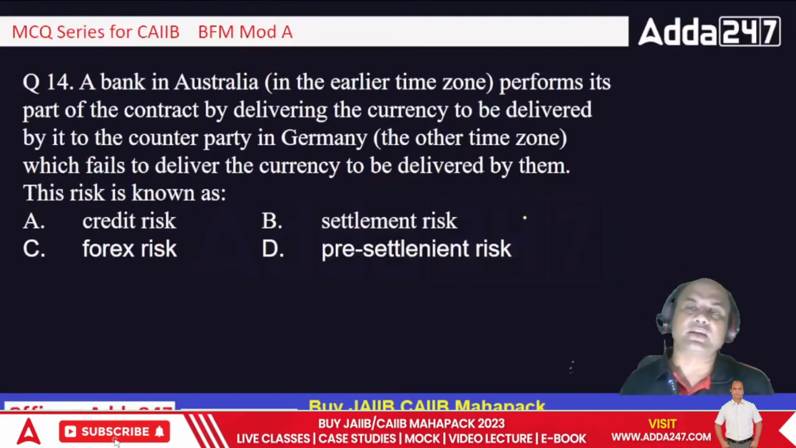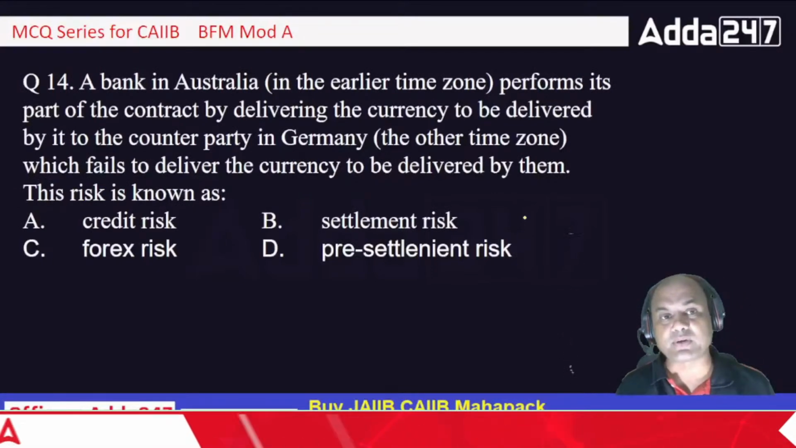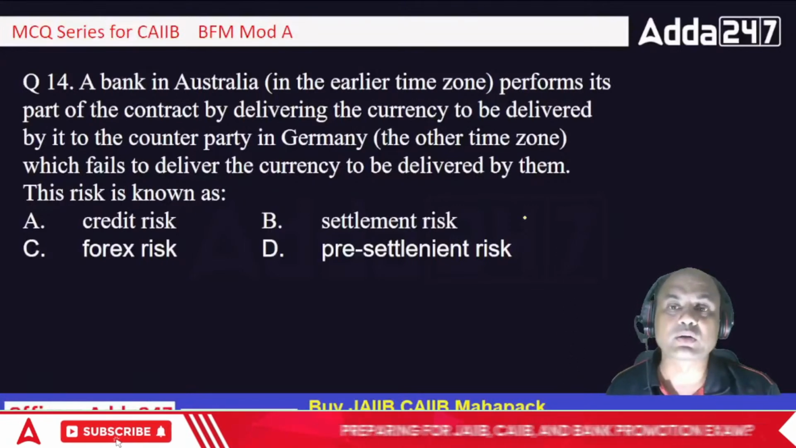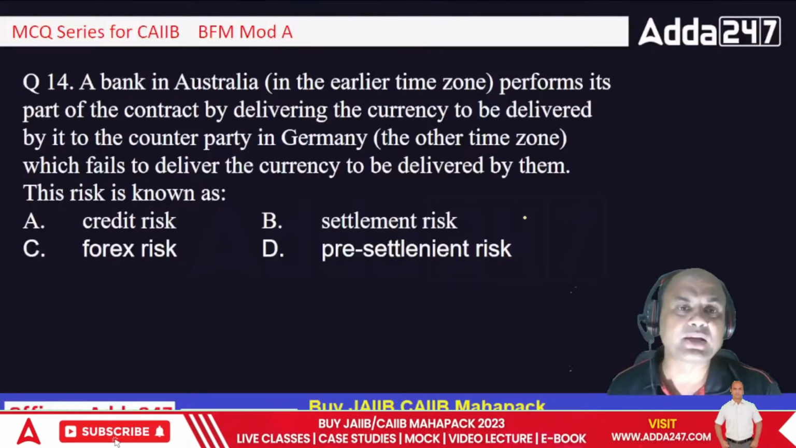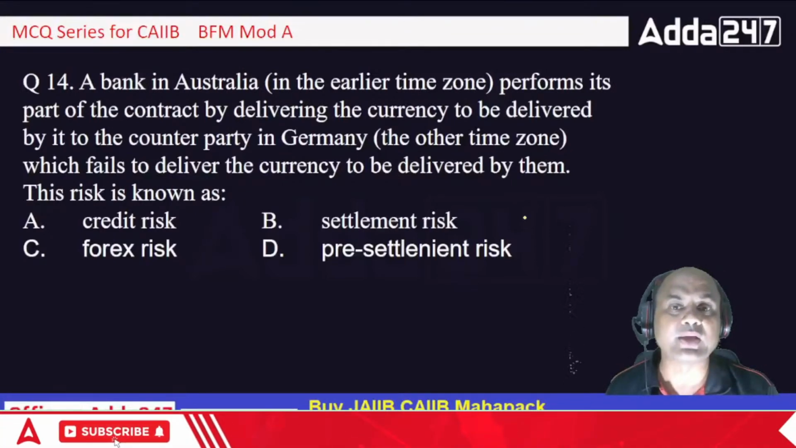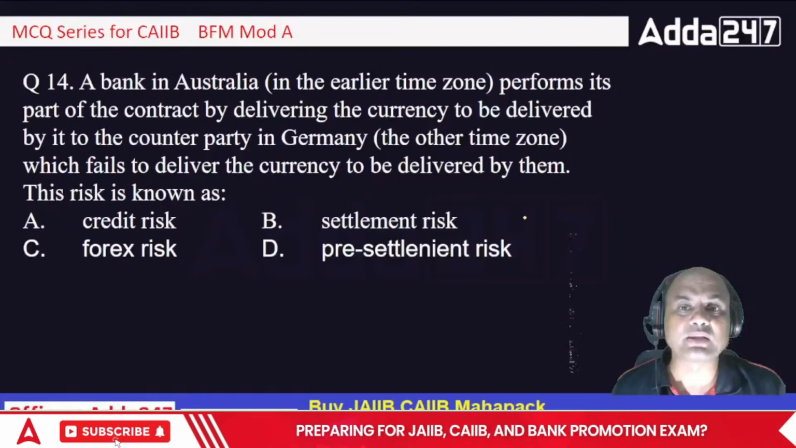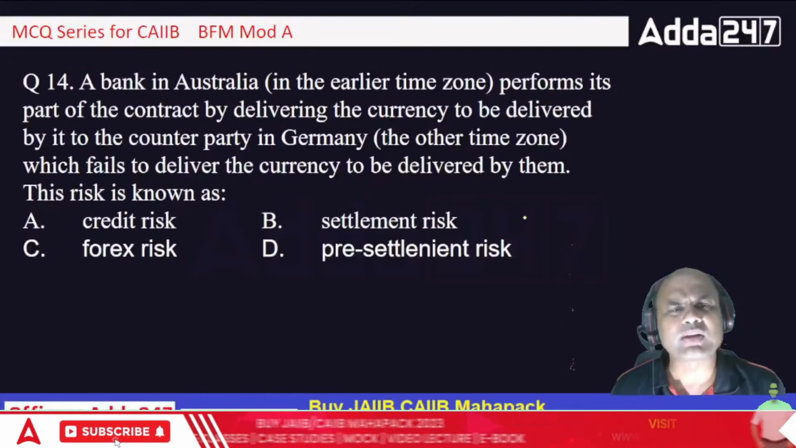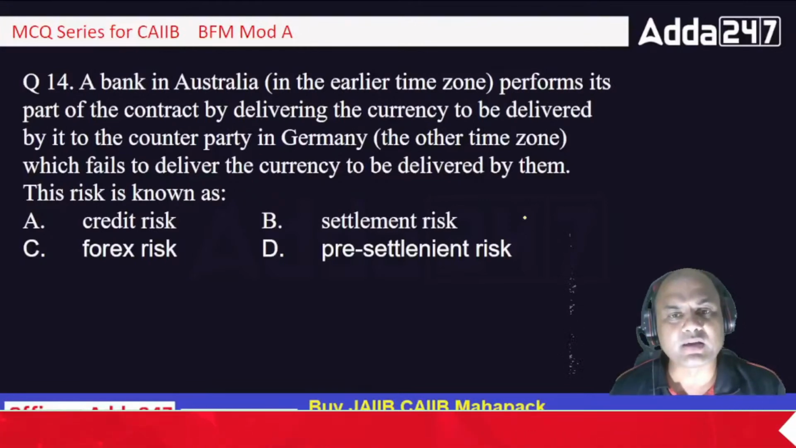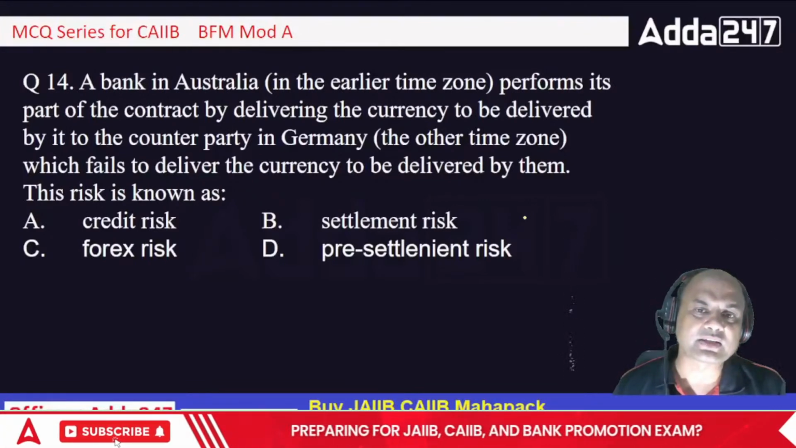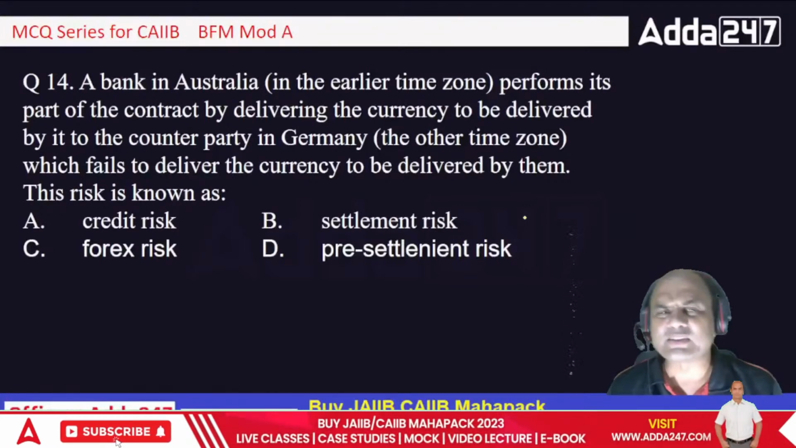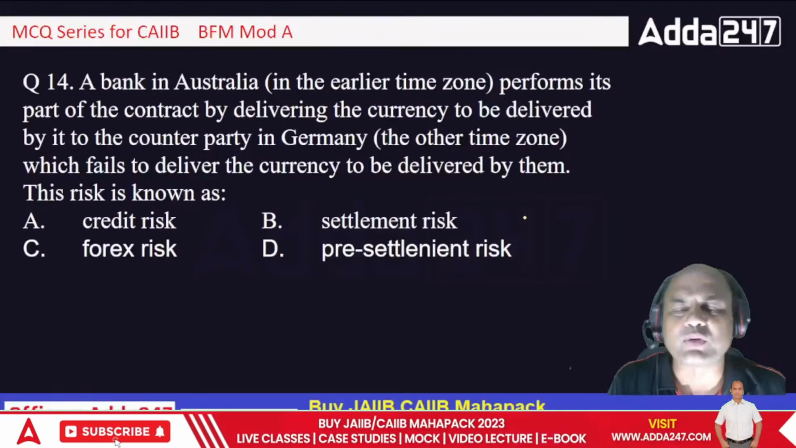A bank in Australia performs its part of the contract by delivering the currency to be delivered to the counterparty in Germany, in another time zone, which fails to deliver the currency to be delivered to them. Now what is the case actually? This is known as what? Credit risk, settlement risk, forex risk, pre-settlement risk. Is it before maturity or something like this? No, what is the case actually?